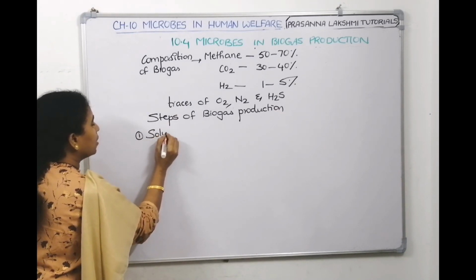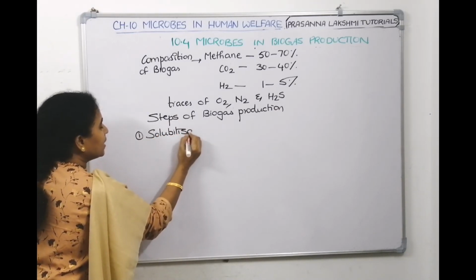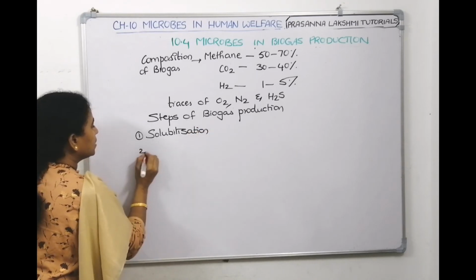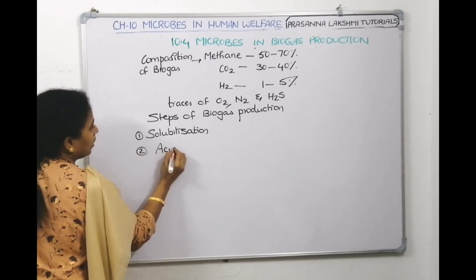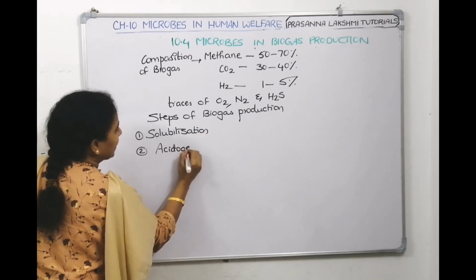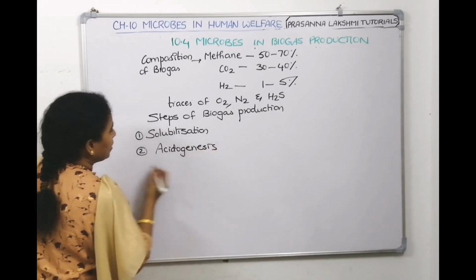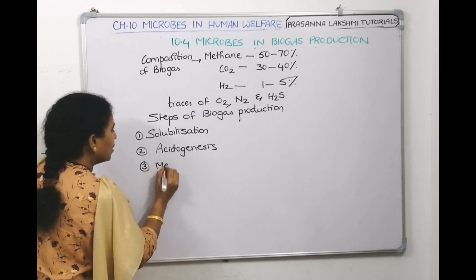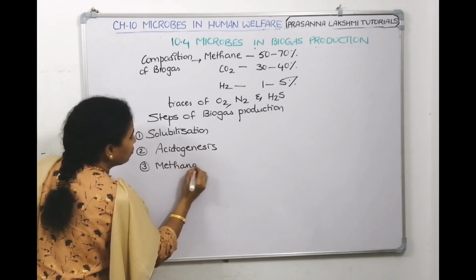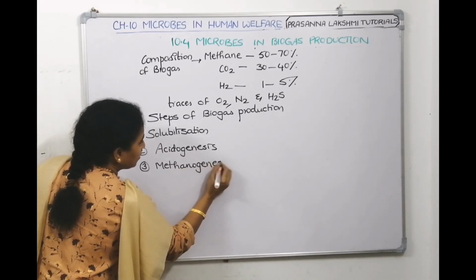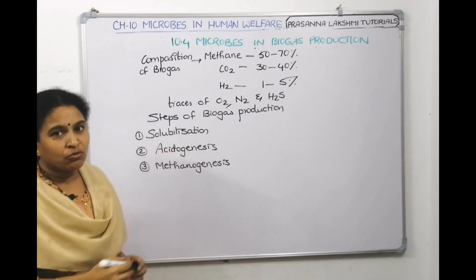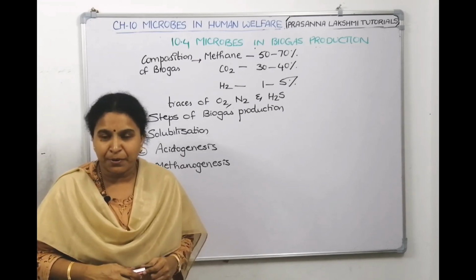The first one is called solubilization. The second one is called acidogenesis. The third one is called methanogenesis. Right, children? There are 3 steps in biogas production.